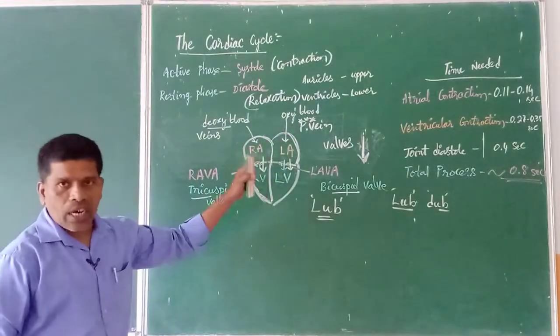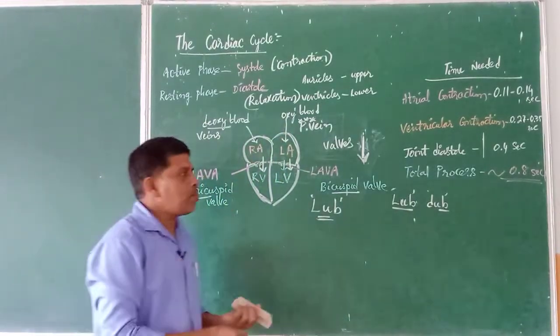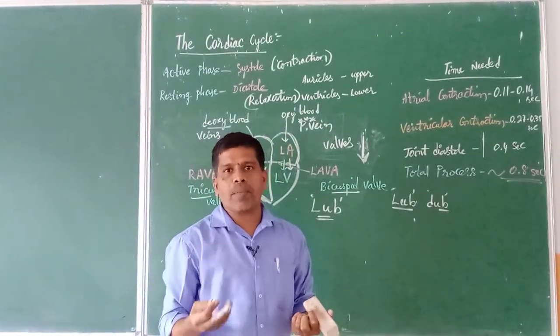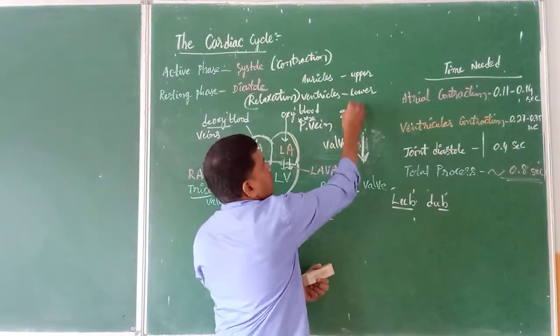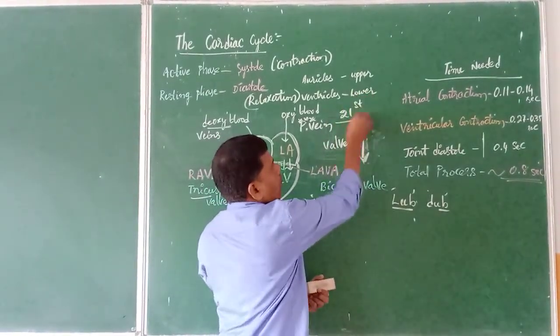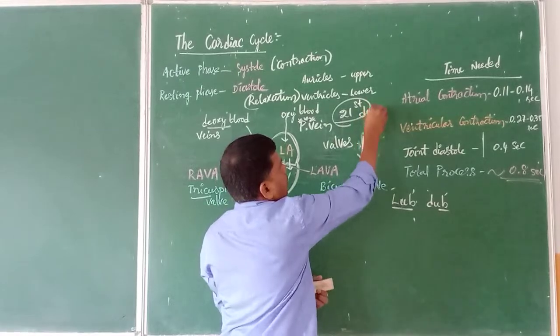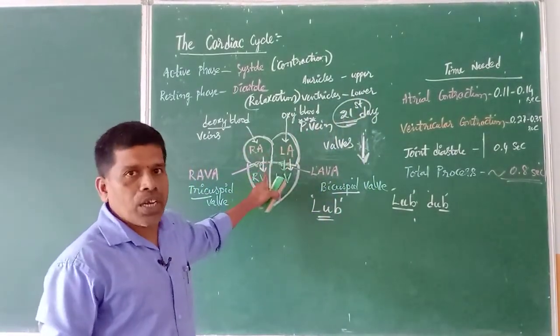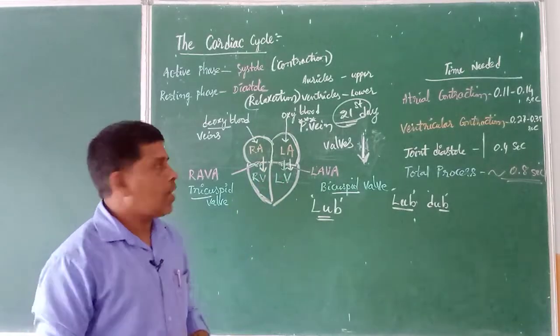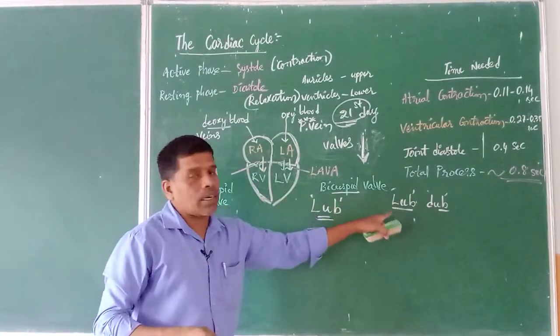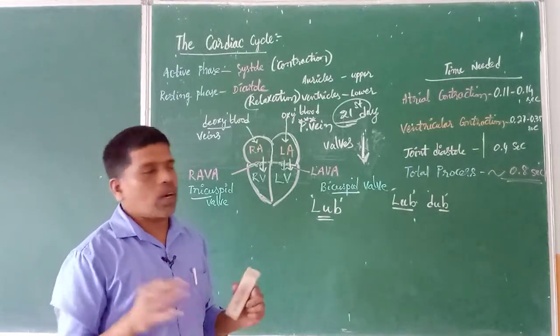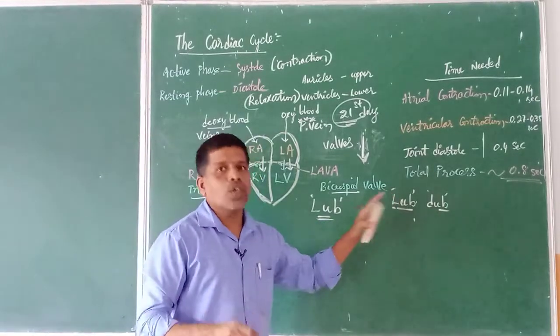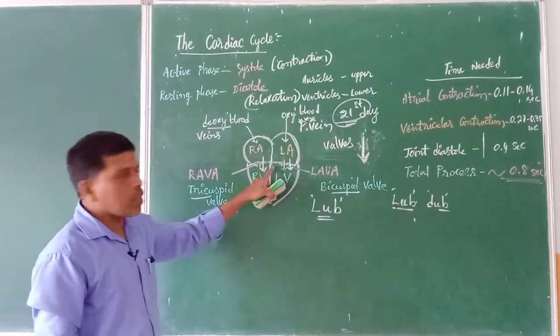During the cardiac cycle only, and right from the embryonic stages, from the 21st day onwards during the development of the embryo, the heart starts functioning, till the time we die. So these lub dub sounds are the characteristic feature of the heartbeat. A heartbeat consists of one lub dub sound. So when are they produced? During this particular phase.